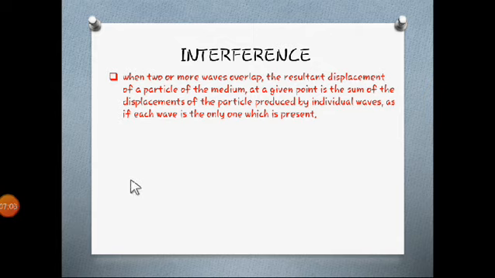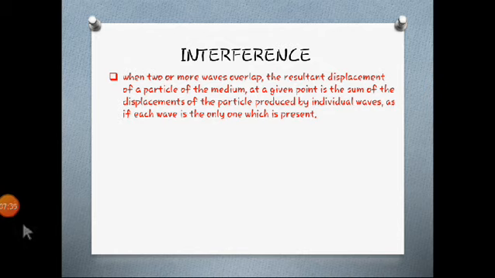While at a particle where the crest of one wave coincides with the trough of another, what happens over there? Displacement will be minimum, because two different particles are coinciding, one from the crest and one from the trough. These two particles, when they coincide, will give minimum displacement, nearly equal to 0, we can say.